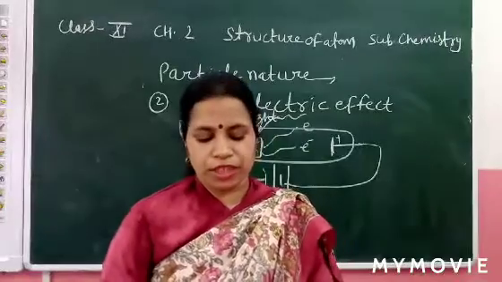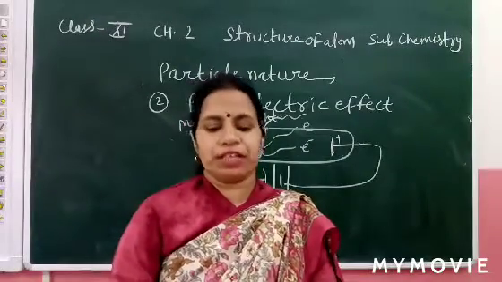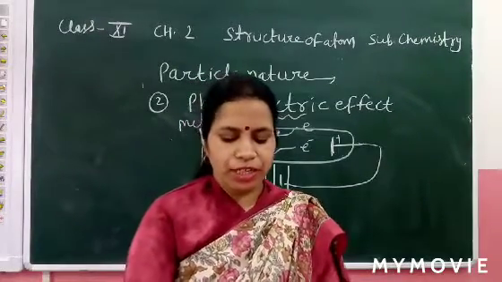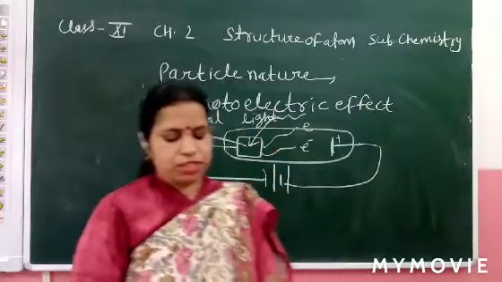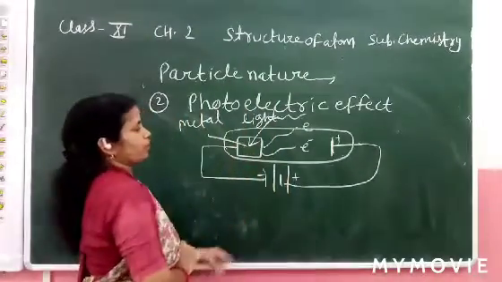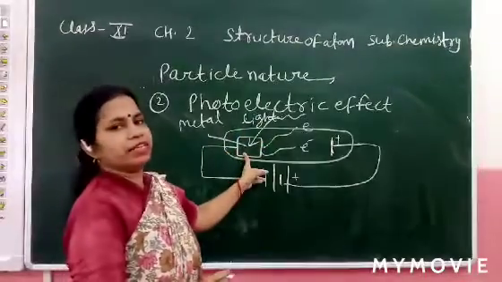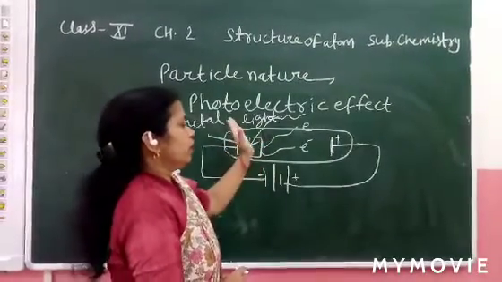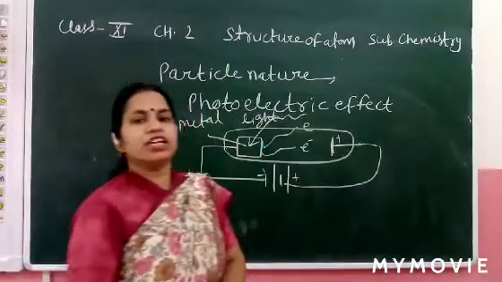This photoelectric effect was explained by Hertz. When light of a certain frequency strikes the metal surface, electrons are ejected continuously.